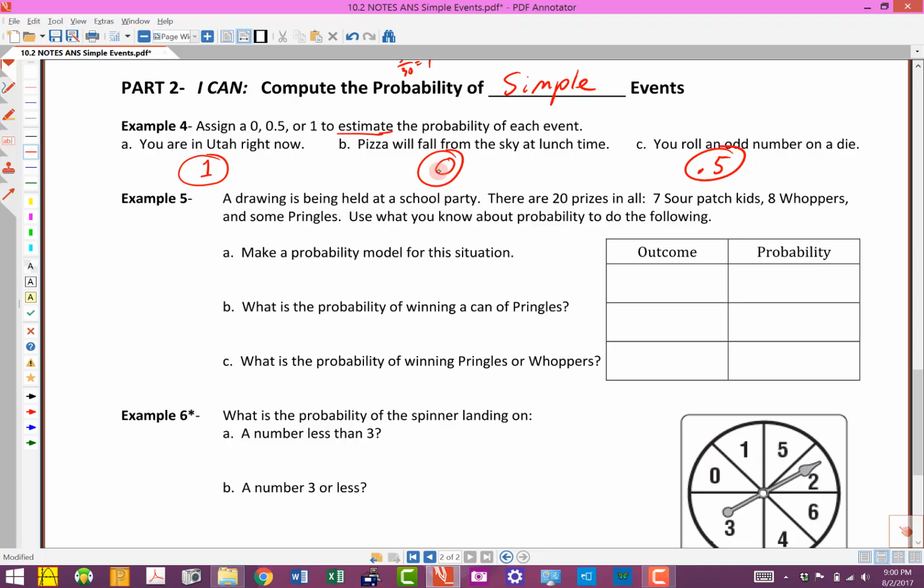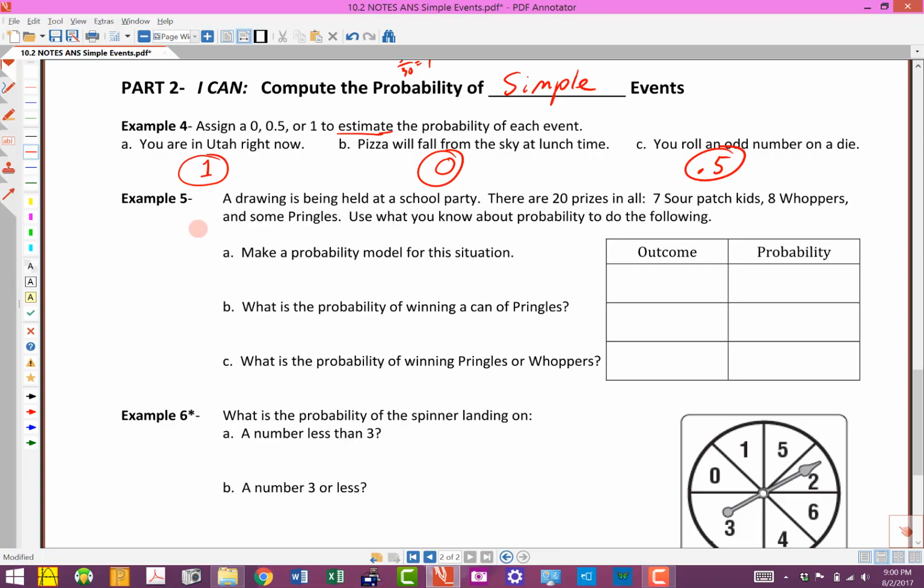So remember, something that's impossible is going to have a probability of 0. If it's a low probability, it's not very common, so it's going to be close to 0. If there's a really high likelihood of it happening, it's pretty probable, so it's going to have a high probability, something closer to 1. And then this one is right in the middle. Yeah, maybe it'll happen, maybe it won't. It's kind of a 50-50.